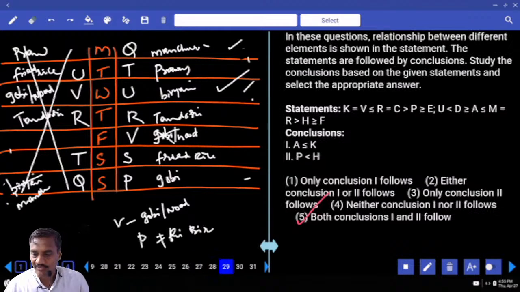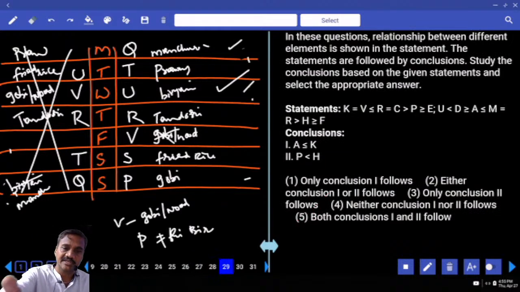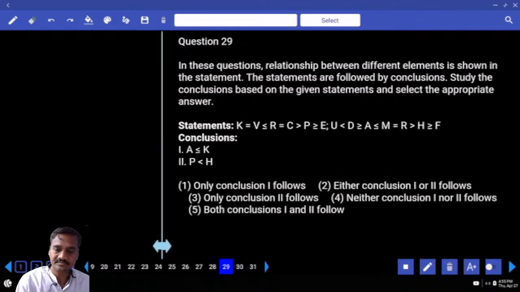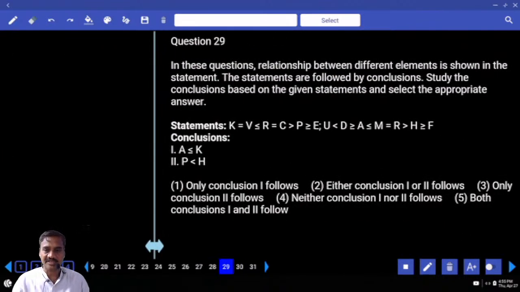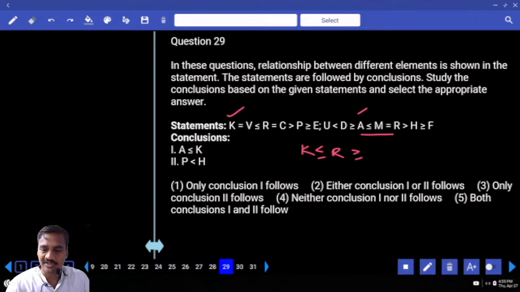Then 28. Which among the following inequalities? Now in this inequalities, the relation between K and E. Now K is here, A is here. Now tell me which element is common. R is common, isn't it? Now between K and R, K lesser than or equals to R, and A and R, A lesser than or equals to R. That means R greater than or equals to A. Now between A and K, two opposite symbols, no relation can be drawn.